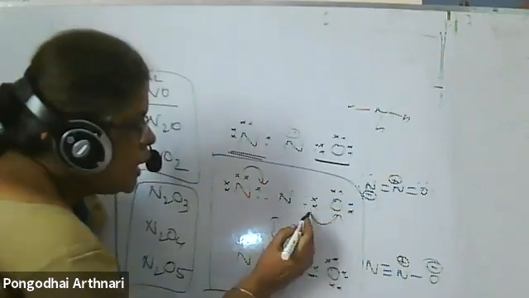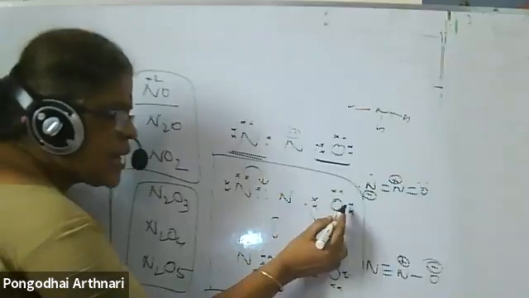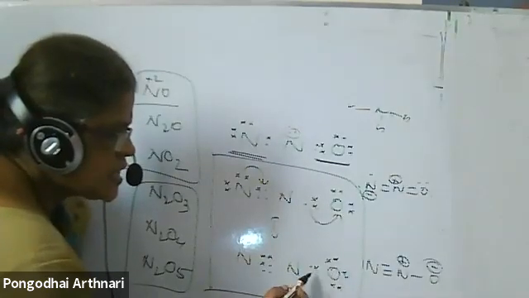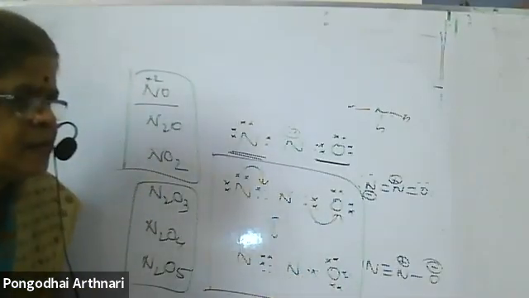Already it was 4. One pair of electrons gets shifted. When one pair comes this side, another pair gets shifted this way. Okay, ma'am. So you have 2, 4, 6, 8. This is common. Yes, ma'am.